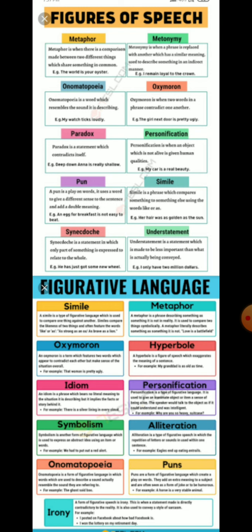One more very easy example I am giving. She is as pretty as a rose. She is as pretty as a rose. So here two different objects are she and the rose.